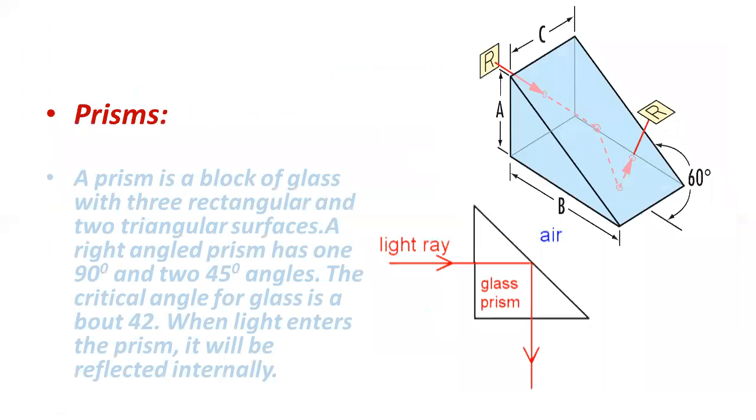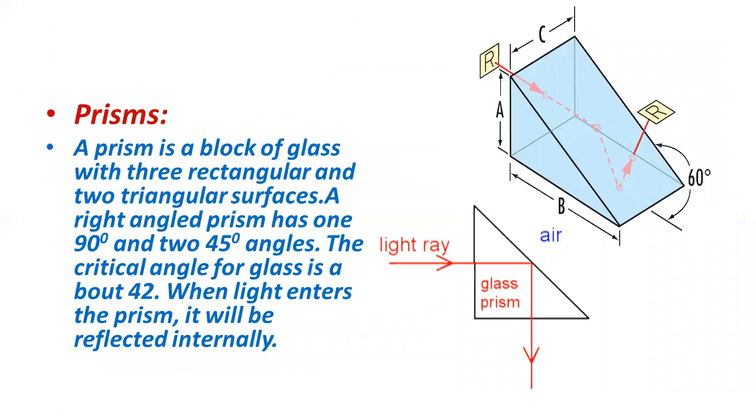Prisms. A prism is a block of glass with three rectangular and two triangular surfaces. A right angle prism has a 90-degree angle and two 45-degree angles. The critical angle for glass is about 42 degrees. When light enters the prism, it will reflect internally.